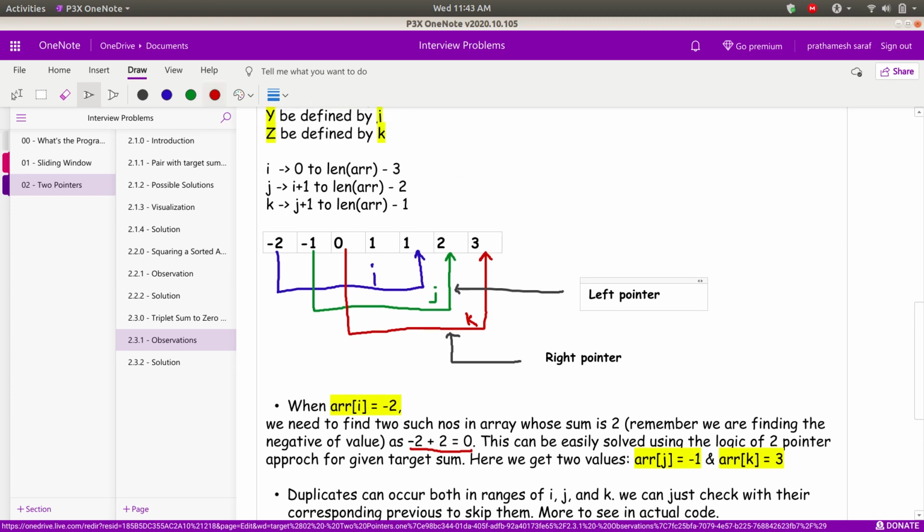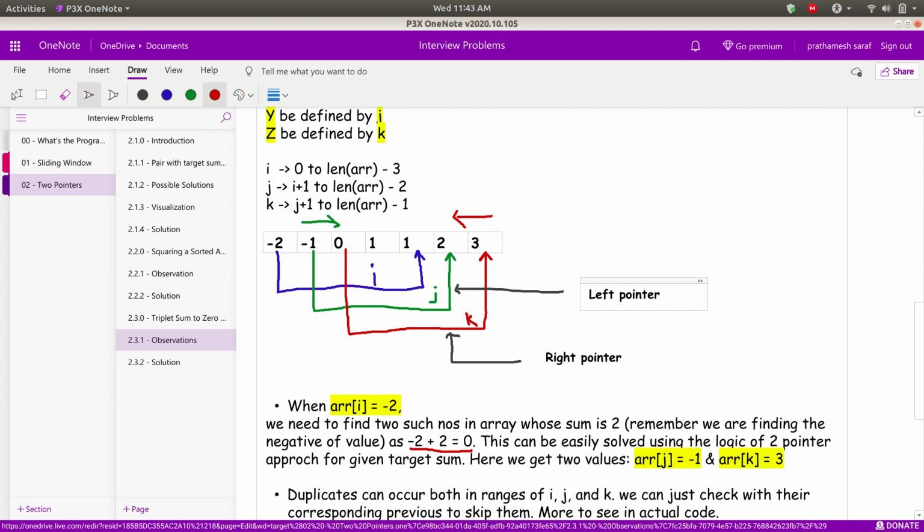If we apply the two pointer logic, I move my j pointer towards this side of the array, and I move my k pointer towards this side of the array. The logic is pretty similar: whenever my sum exceeds my expectation, I decrement my right pointer, and if my sum goes below my target value, I increase my left pointer. That is the same logic which we used to solve the pair with target sum problem.